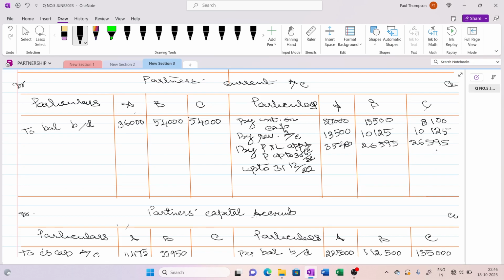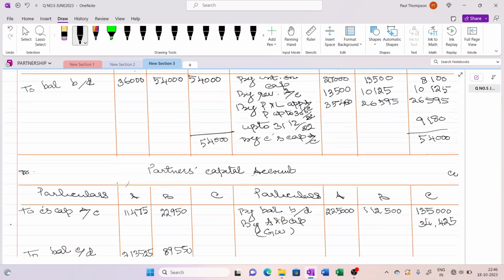So now we will be closing this C's account. Whatever we have to give, we have already given. So the total this side is more, 54,000. So I am copying this 54,000 this side, and the balancing figure comes to 9,180. This is the balance that will be transferred to C's capital account, because we have to close that.